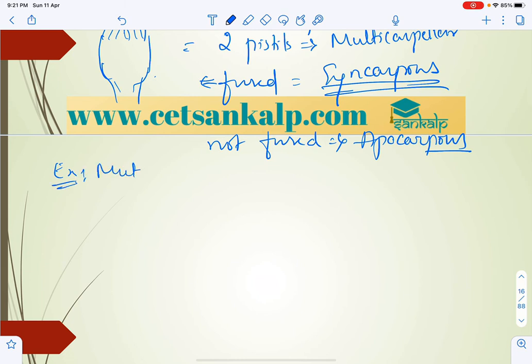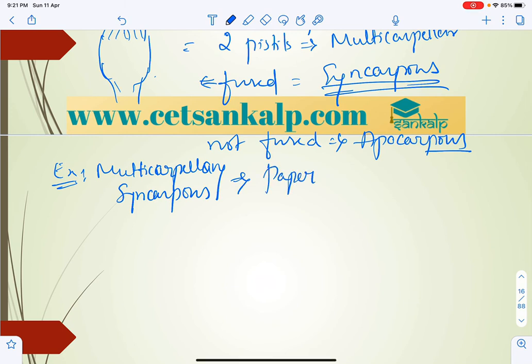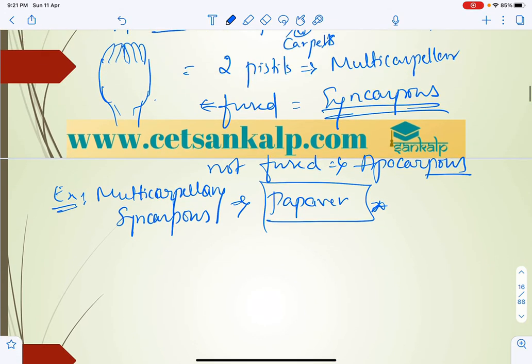Multicarpellary means many carpels, and multicarpellary syncarpous means they are fused. It can be seen in Papaver somniferum, Papaver somniferum, right? This is very, very important. A direct question can be expected, as the diagram is represented in the NCERT book. So keep that in mind.